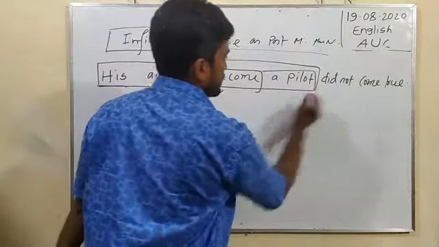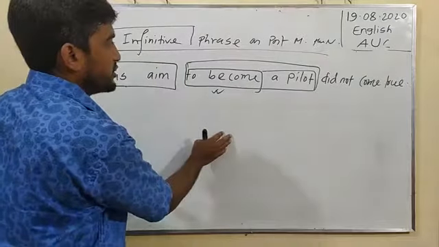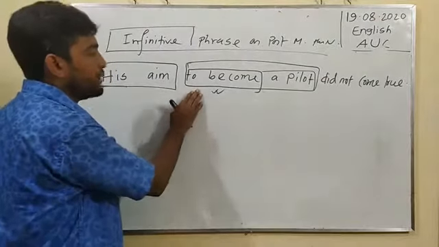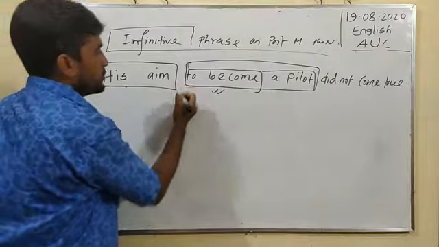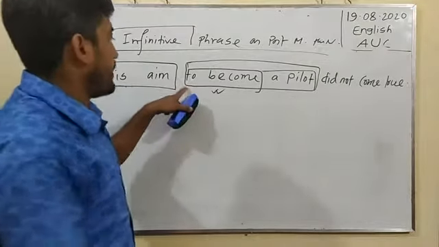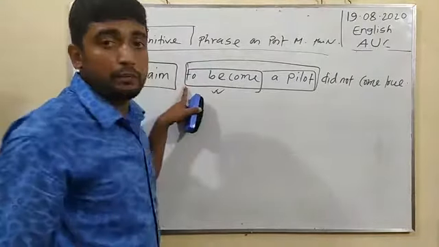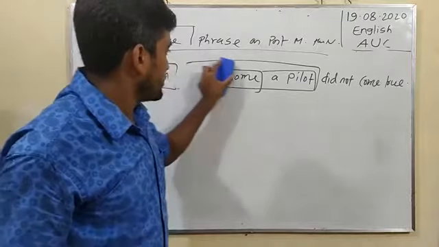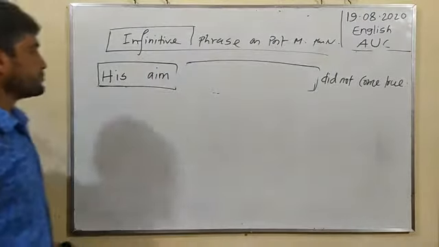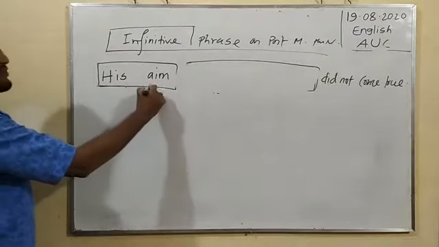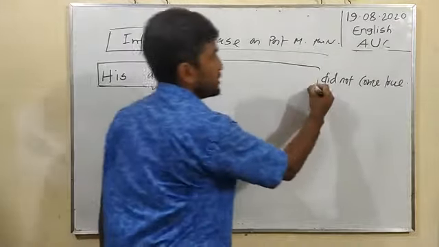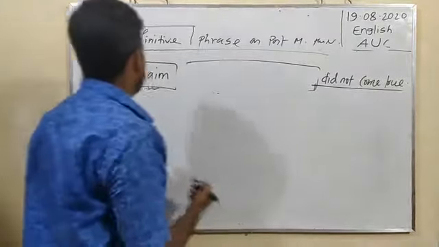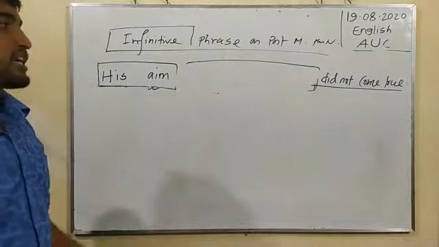A pilot is another word, and if we omit this part from this complete sentence, there will be no problem. Okay, that is why his aim, subject, his aim did not come true. His aim did not come true.